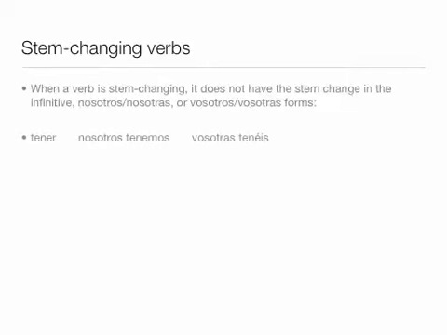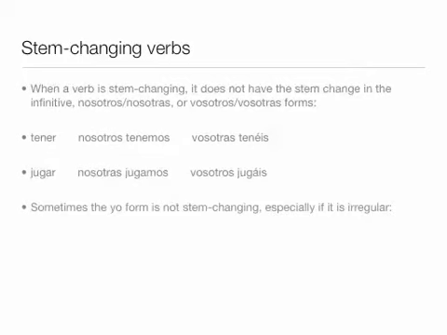Going over again, in nosotros and vosotros, and nosotras and vosotras, there is no stem change, so tener is tenemos and tenéis, and jugar is jugamos and jugáis. No stem change ever in nosotros and vosotros.